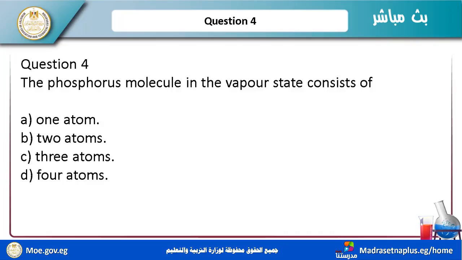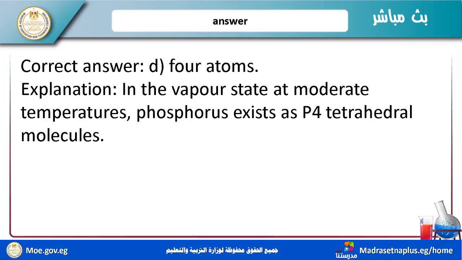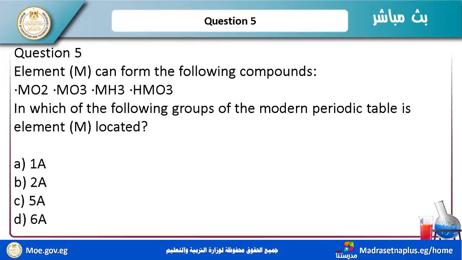Question number 4: the phosphorus molecule in the vapor state consists of one atom, two atoms, three atoms, or four atoms. Okay, this is easy. Four atoms in the vapor state. At moderate temperatures, phosphorus exists as four-atom molecules.